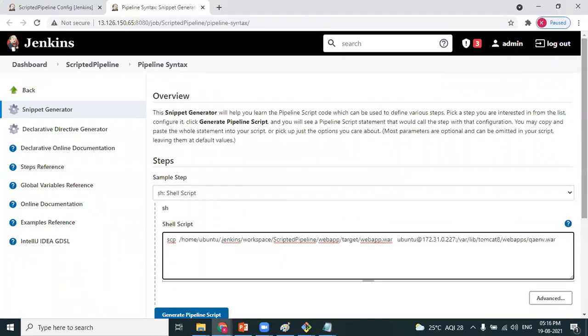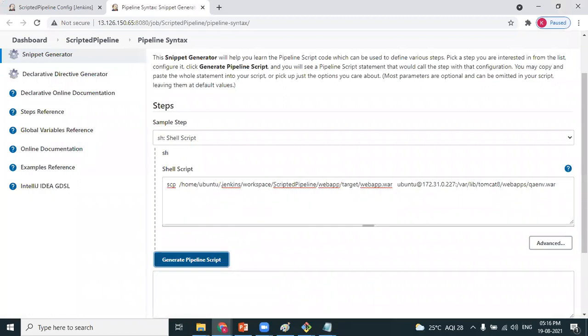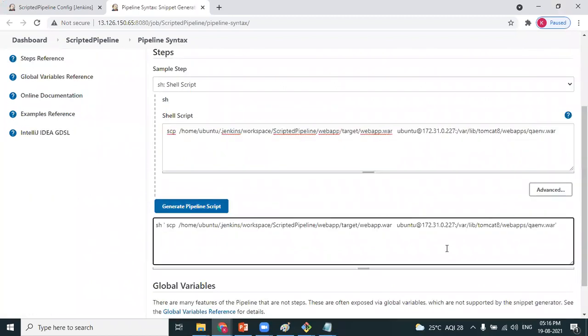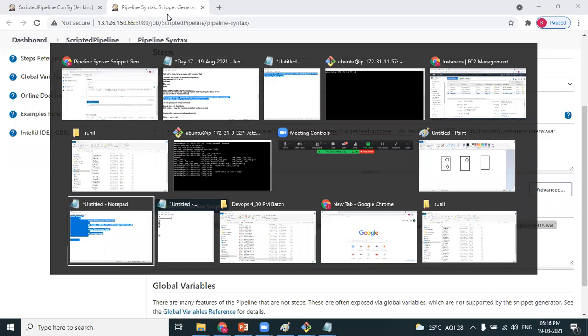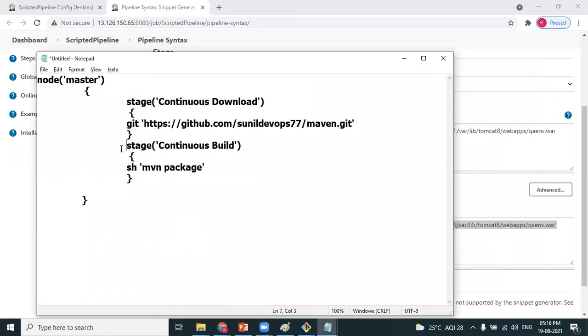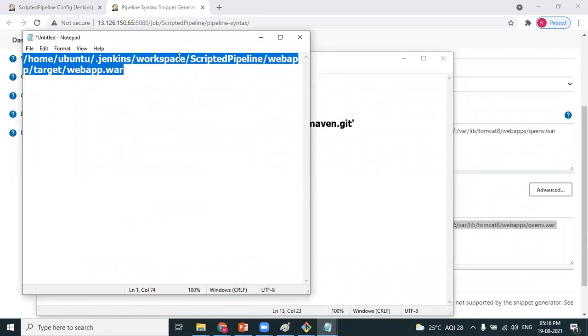So you thought code is something very complex? I thought that we keep on copy-pasting somewhere. No. I have the snippet generator picking up the code. Before that, let me create one more stage. So here in Notepad, you are writing it for the understanding point of view. Yes, from the notepad only, I copy it.